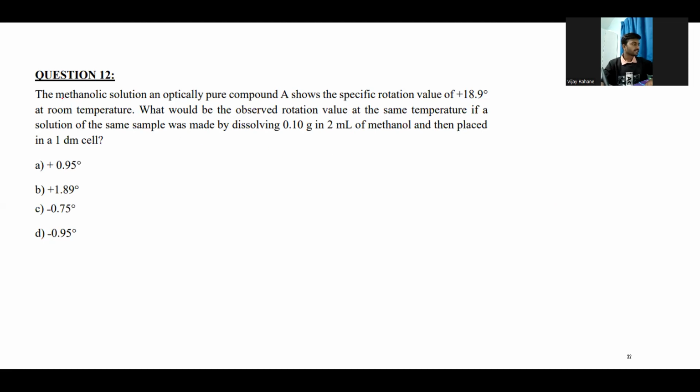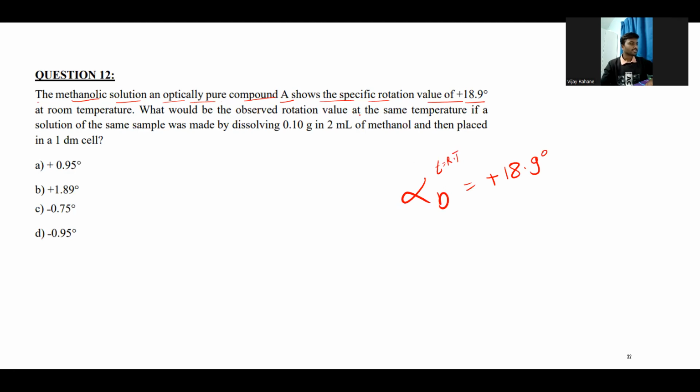The next question is: the methanolic solution of an optically pure compound A shows the specific rotation value, alpha D, which is equal to plus 18.9 degrees Celsius, right? So at room temperature, that is always referred to as alpha RT, that is room temperature, right?